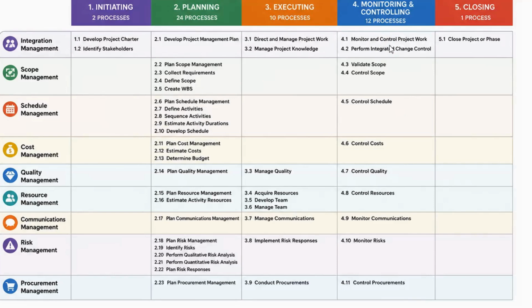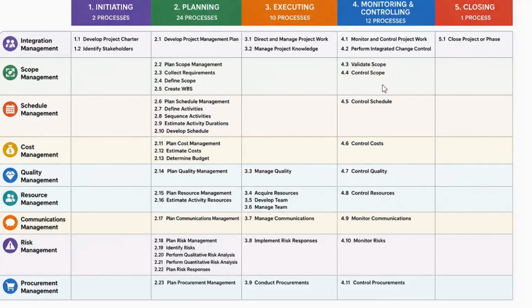So that is why the process is so important where we are going to monitor and control project work and perform integrated change control. Integrated change control is what is necessary. Whatever changes are going on, they require a formal approval. And we are going to validate the scope. Where are we going to validate the scope? Here we have defined it, we are executing it, and before closing it, we have to obviously validate the scope